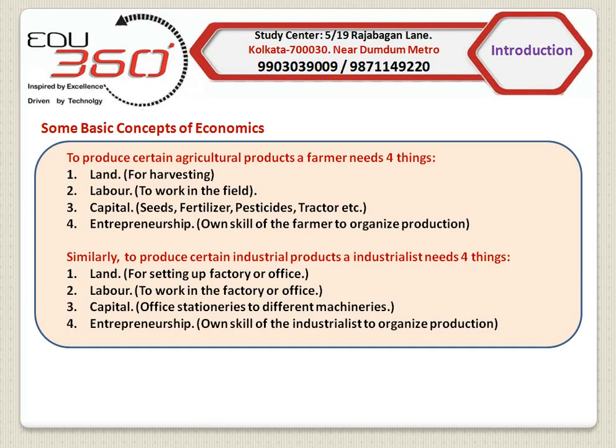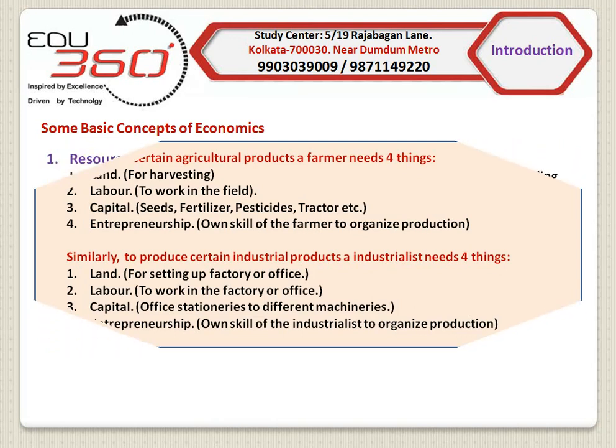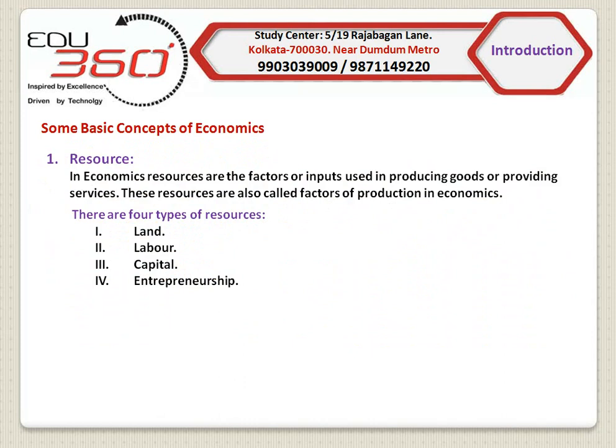Money is the means to purchase or to hire different factors of production like land, labor, and capital. And the farmer and the industrialist himself is the entrepreneur. So from these two examples, we can conclude that there are four types of resources or factors of production, namely land, labor, capital, and entrepreneurship.